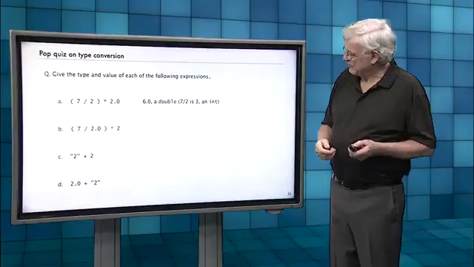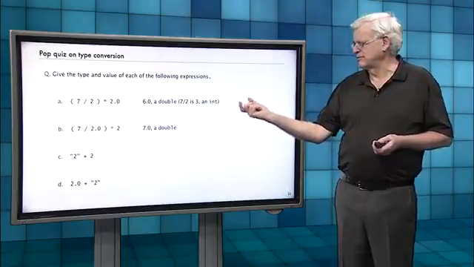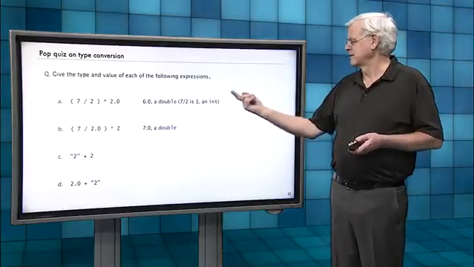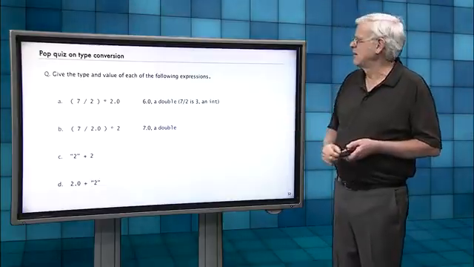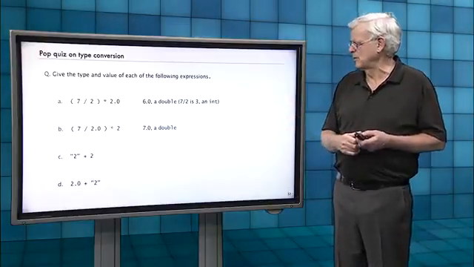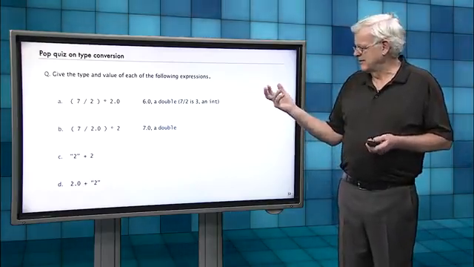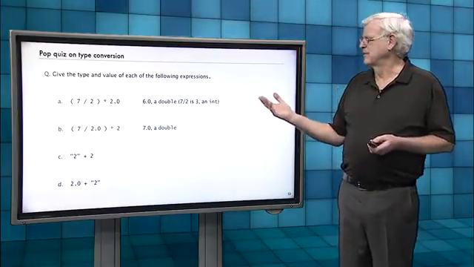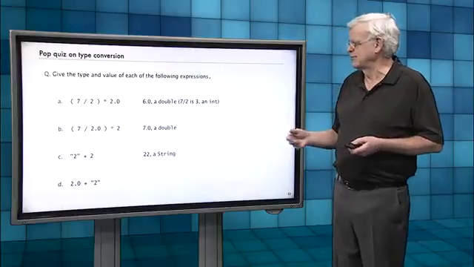If you do 7/2.0, then you get inside the parentheses 3.5, because the 7 will get converted to a double because the other operand is a double, so that's 3.5. And then that 2 on the right will get converted to a double, so we have a multiply with 2 doubles, and you get 7.0. It also gets a little confusing with strings. So the string 2 plus 2, Java automatically converts the right-hand argument, which is a 2, to a string, and so you get 22, and the result's a string.